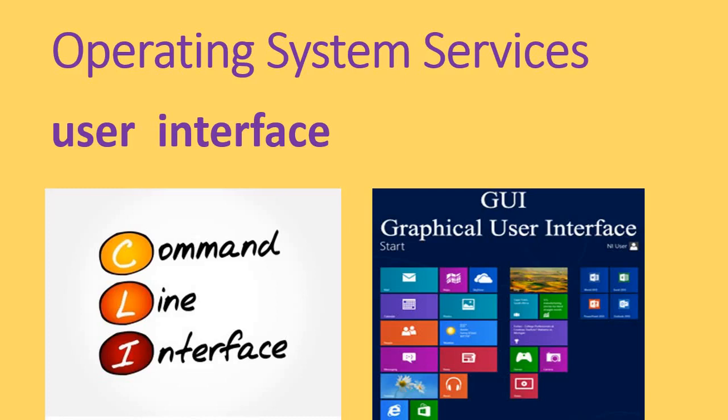CLI is the command line interface, where single commands are executed in a command prompt. It is text based. We do not have windows or icons, but in a GUI, the graphical user interface, we have windows with pointing devices or keyboards, and we can do multiple activities at the same time.